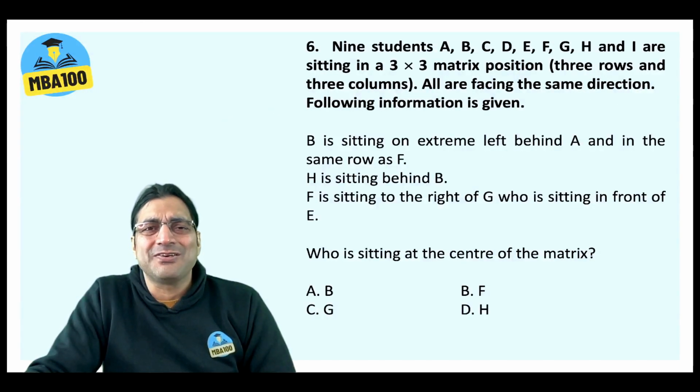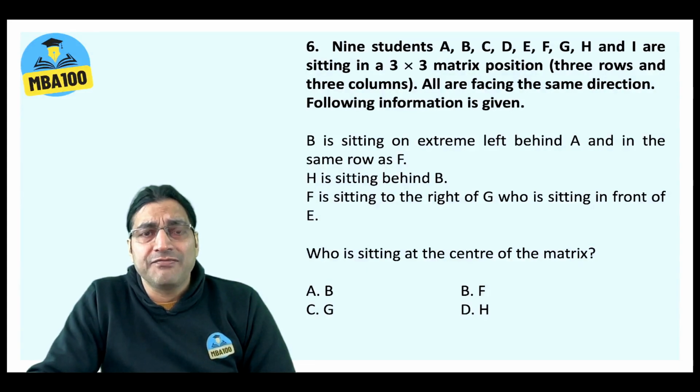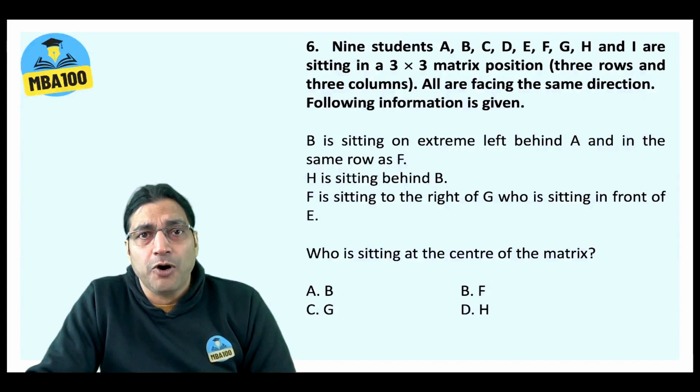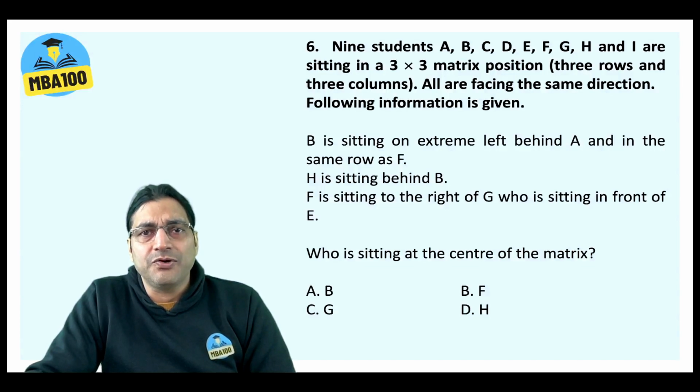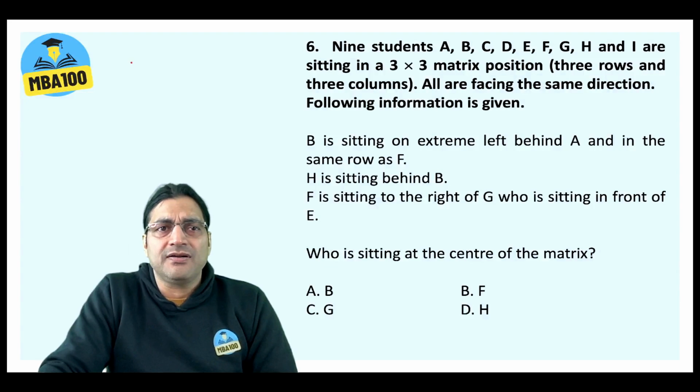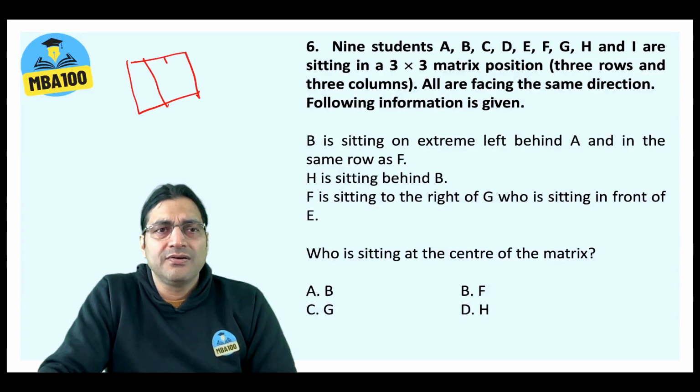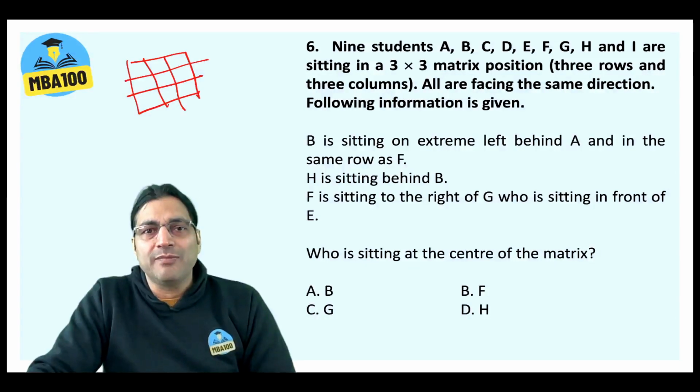A typical question of arrangement. Okay. 9 students A, B, C, D, E, F, G, H, I are sitting in 3x3 matrix positions. And if you think that I'm too fast, you can pause the video, solve the question yourself, and then look at the way I've done it. Okay. All right. Let's look at the conditions. So here, first of all, one thing is very clear that we have a 3x3 matrix.